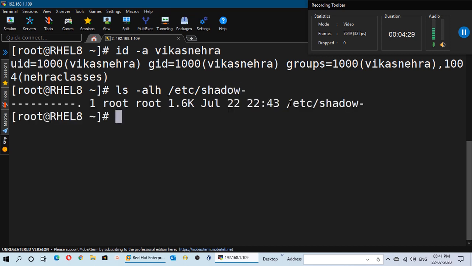We can use this file as a backup for the shadow file. Whenever we make changes in the original file, this file contains the data before the changes were made. So we can use this file to recover not only the details of these files but also to recover these files completely.